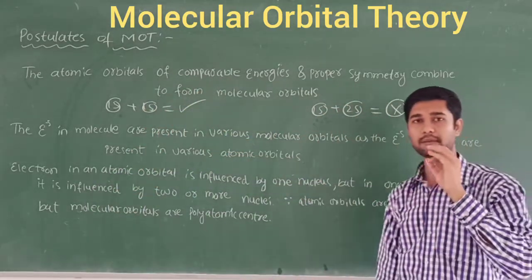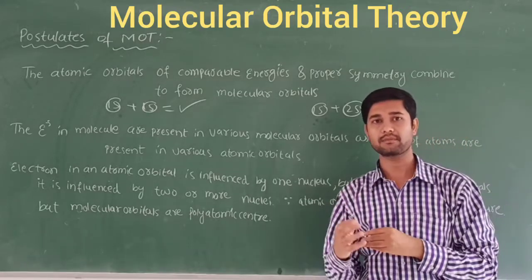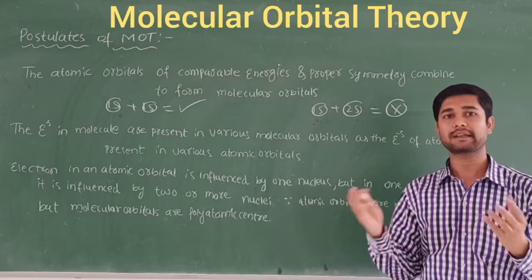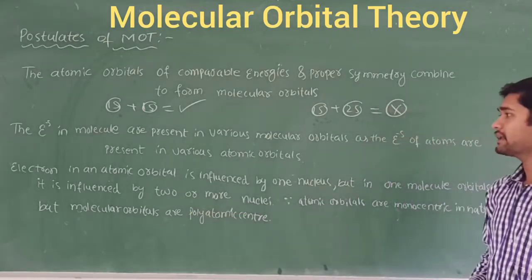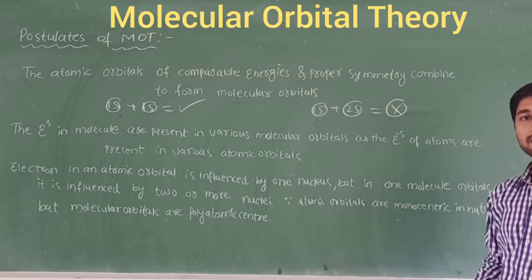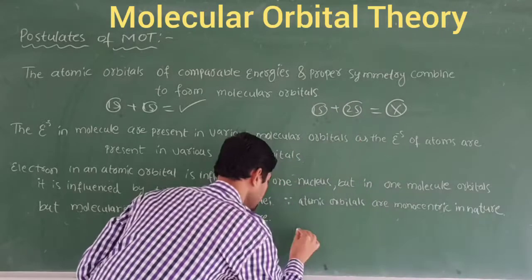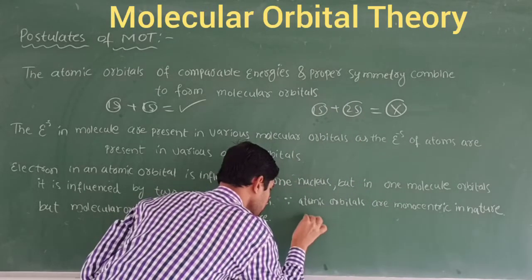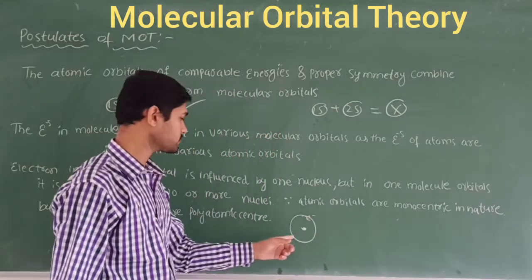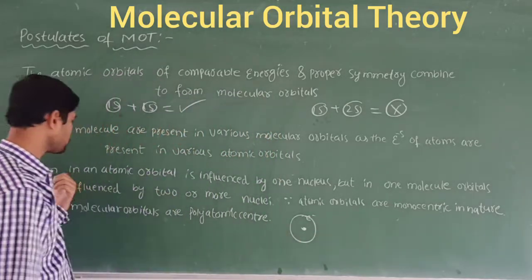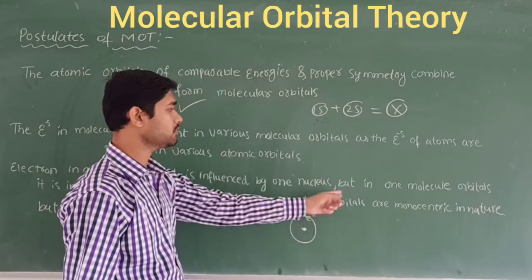Before forming a molecule, the electrons are initially present in atomic orbitals. After bond formation, the electrons are present in molecular orbitals. Third point: the electron in an atomic orbital is influenced by one nucleus. Suppose I take the hydrogen atom, this is the nucleus and there is one electron, because hydrogen is 1s1. So the electron in an atomic orbital is influenced by only one nucleus.